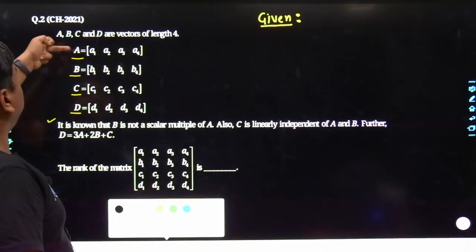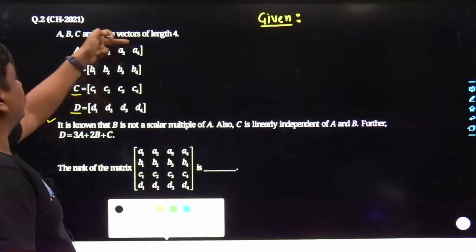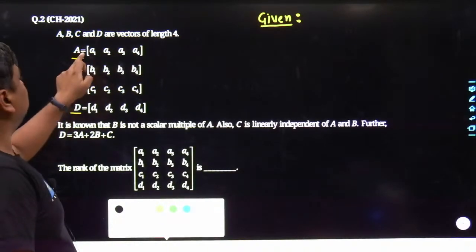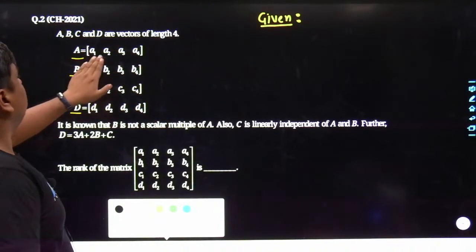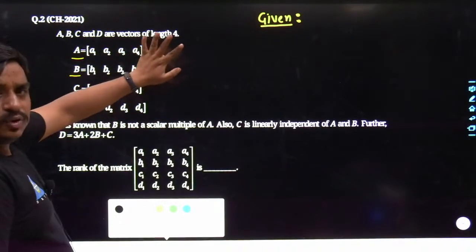You can see very well A, B, C and D, although they have been written as a vector, obviously with the length of 4, that means that each of the vectors has 4 different components in 4 different directions, A1, A2, A3, A4. Anyways, this length 4 does not make much sense.